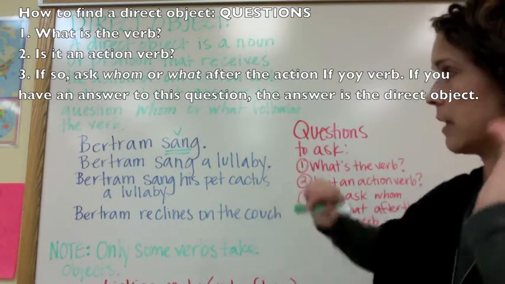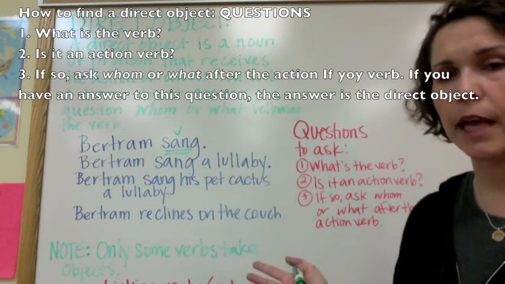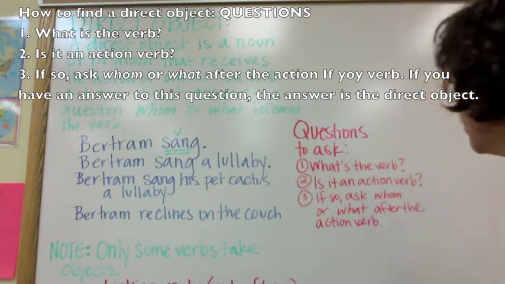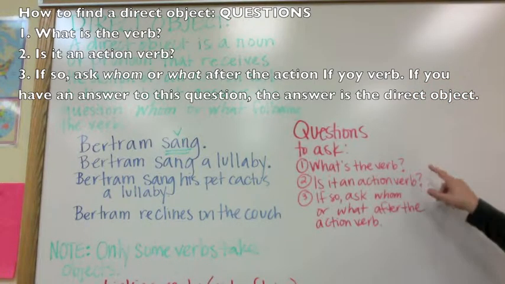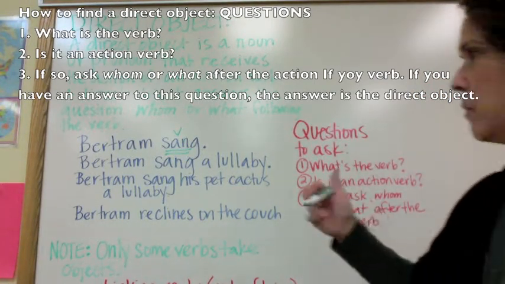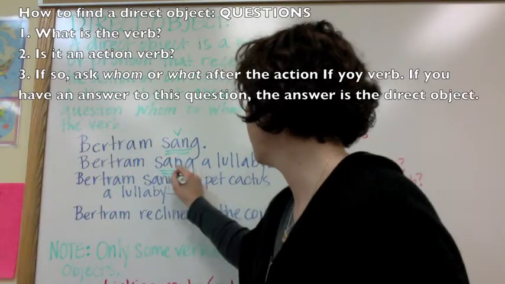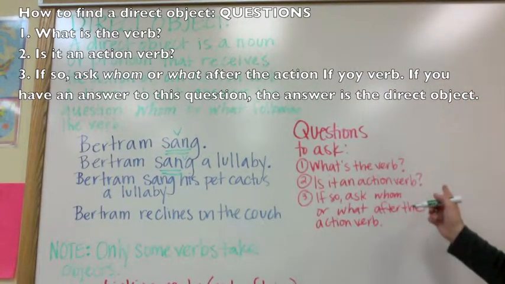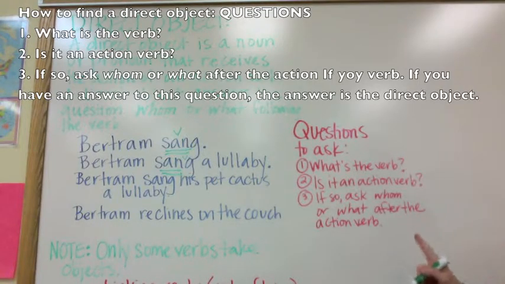In other words, I have a verb, it's an action verb, I don't have a direct object, and that's certainly possible. Secondly, new sentence, we're going to try this again. Very similar, you'll see, Bertram sang a lullaby. Okay, so we're going back to our questions. What's the verb? The verb is sang, same as it was last time. Is it an action verb? Yep, it's still an action verb. Okay, so now Bertram sang whom? That doesn't make any sense. Bertram sang what? We have an answer.